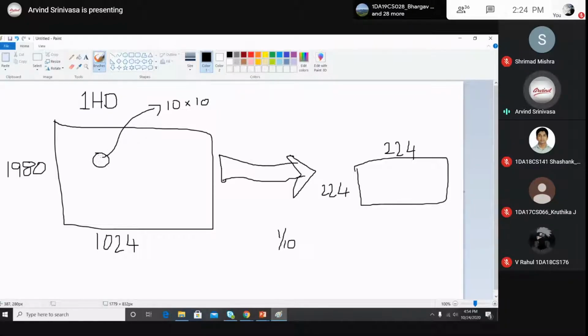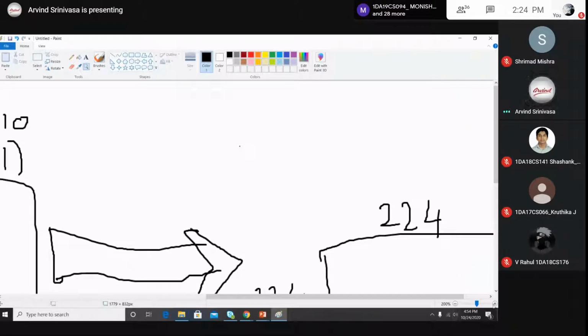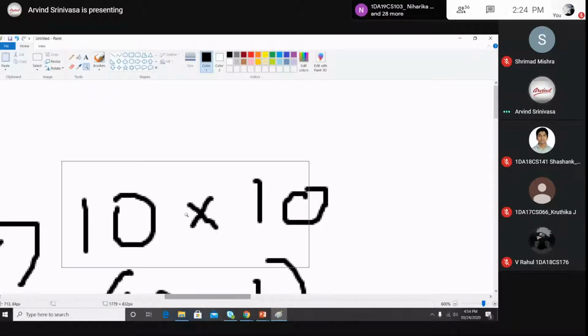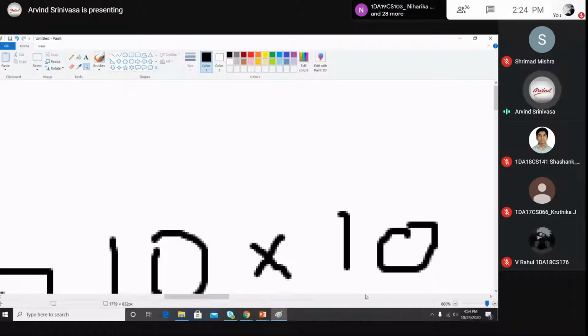So what would have happened to this ball? It would have become 1 pixel by 1 pixel, right? Yes, sir. What is a pixel? If I click on this and zoom into this area, this small box you are seeing, right?